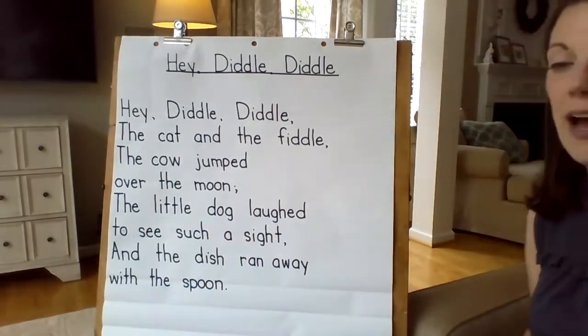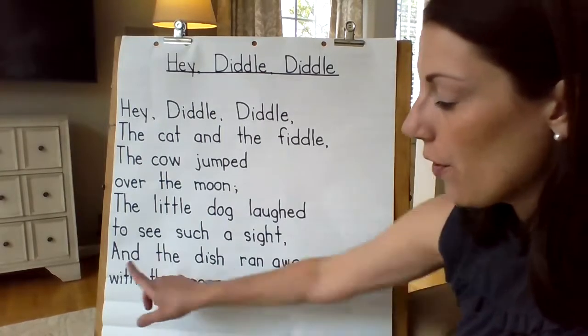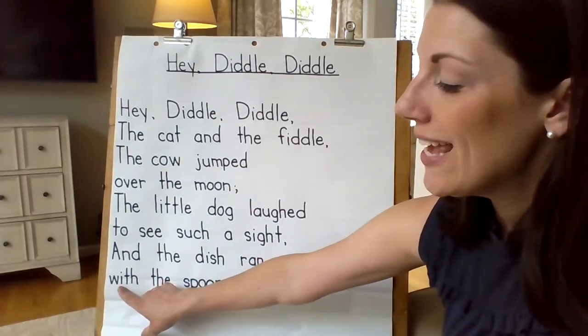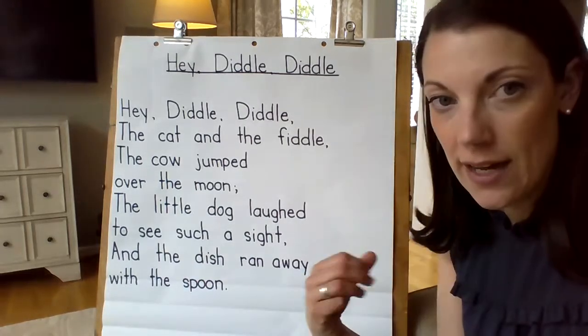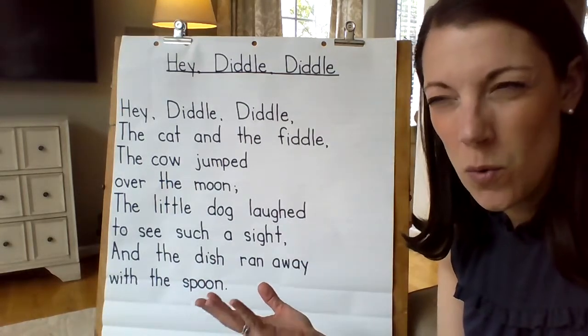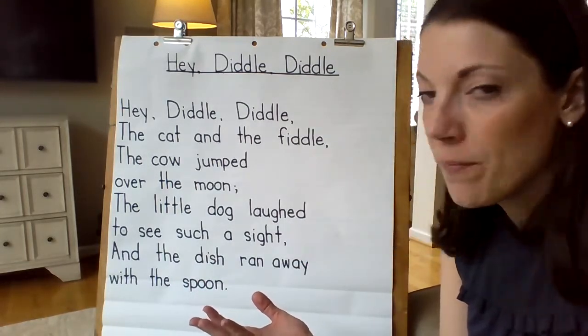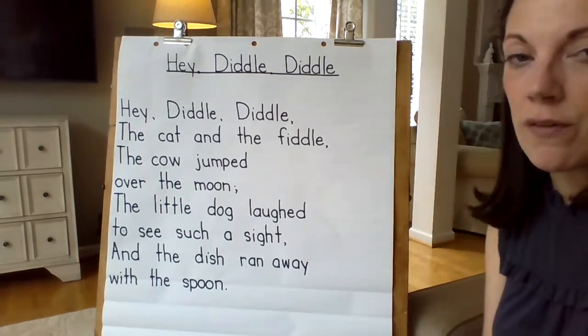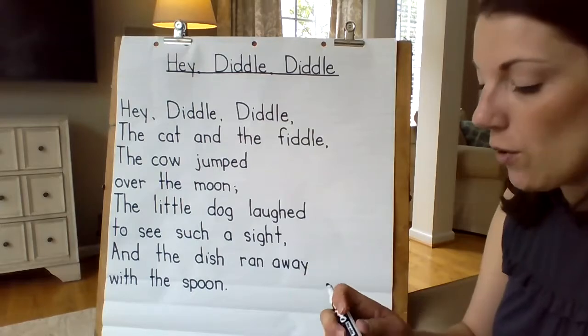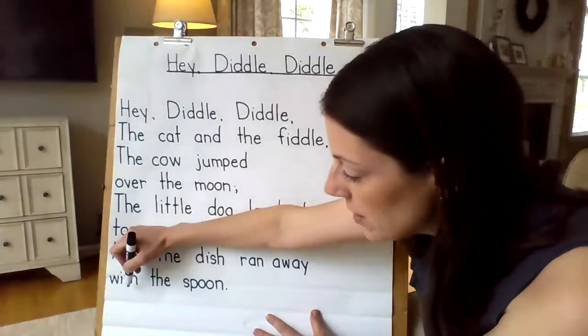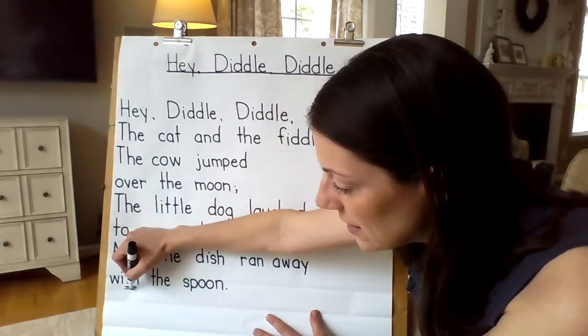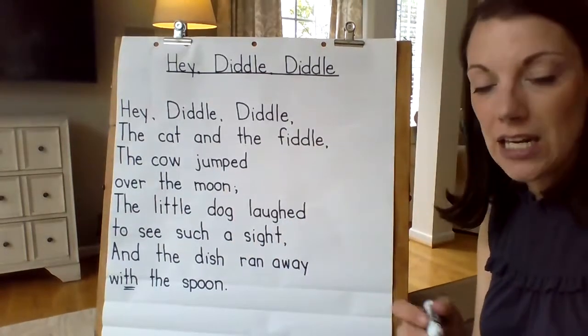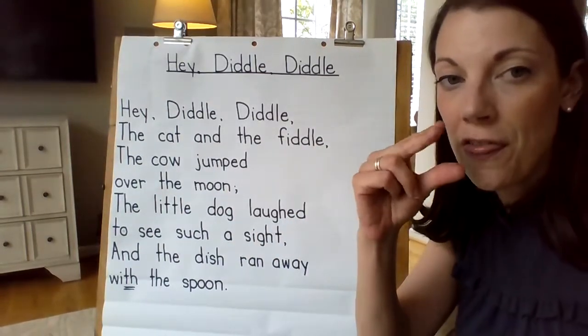Okay. Now, if I was going to say the sounds and blend those together, I might say w, i, t, witta, witta. That doesn't sound like a word that I know. So what I'm going to do is look for a part that I know. So this is another one of our reading strategies. Look for parts you know. And I see one of our digraphs right here, this T and H. And I know when T and H are together, they make the th sound.